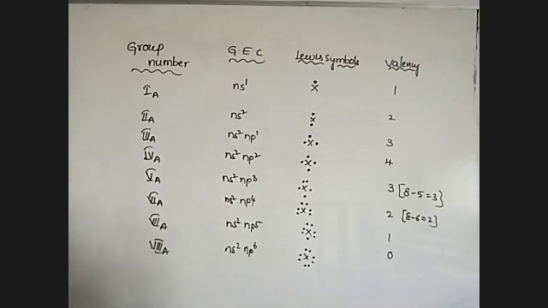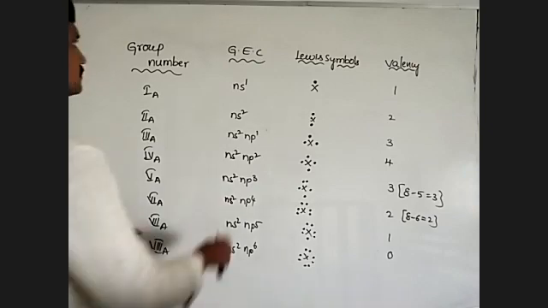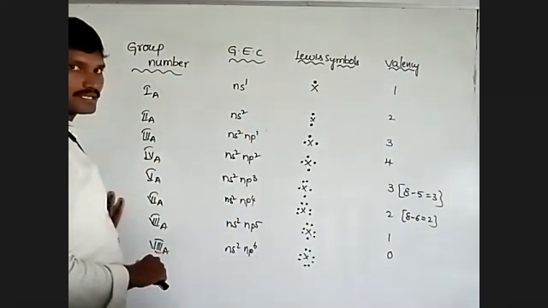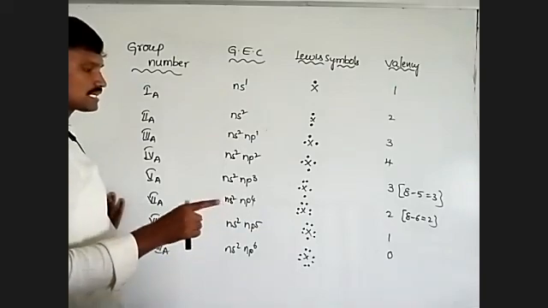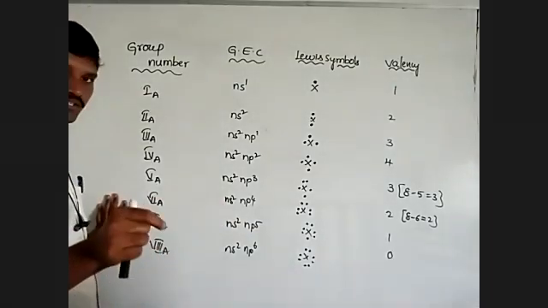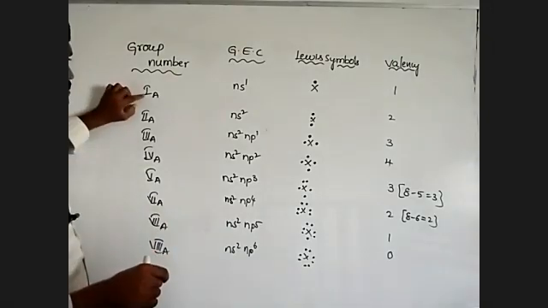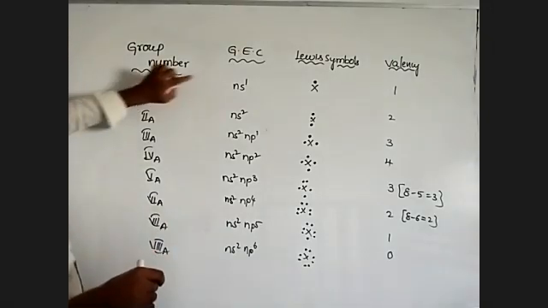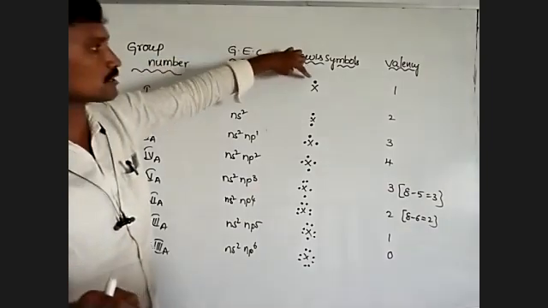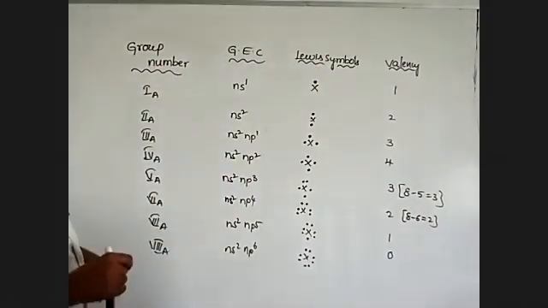Concerning general electronic configuration, that means valence shell electronic configuration, it is like this. Generally, the number of valence electrons is equal to the group number. Take the first A group: ns1 means only one valence electron, so we put only one dot, and its valency is 1.